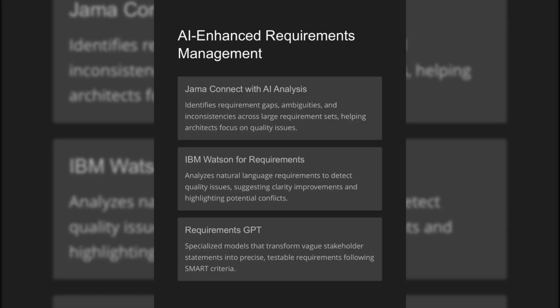JAMA Connect with AI Analysis identifies requirement gaps, ambiguities, and inconsistencies across large requirement sets, helping architects focus on quality issues. IBM Watson for Requirements analyzes natural language requirements to detect quality issues, suggesting clarity improvements and highlighting potential conflicts. Requirements GPT uses specialized models to transform vague stakeholder statements into precise, testable requirements following SMART criteria.